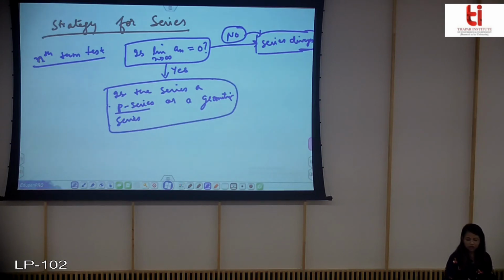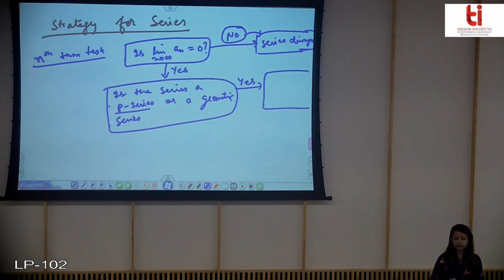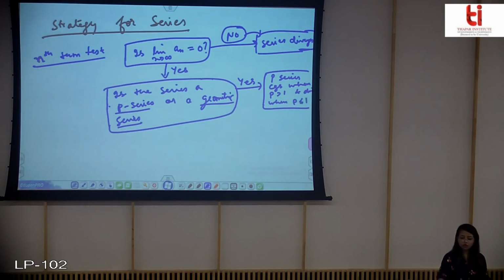You already know how to check that. If your answer is yes, you know when to say the series converges and when it diverges. Like a P series converges when P is greater than 1 and diverges when P is less than or equal to 1.